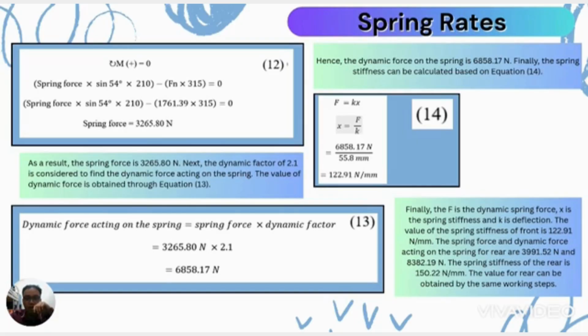The spring force and dynamic force acting on the spring for the rear are 3,991.52 Newton and 8,382.19 Newton. The spring stiffness for the rear is 150.22 Newton per millimeter. The values for the rear can be obtained by using the same working steps.